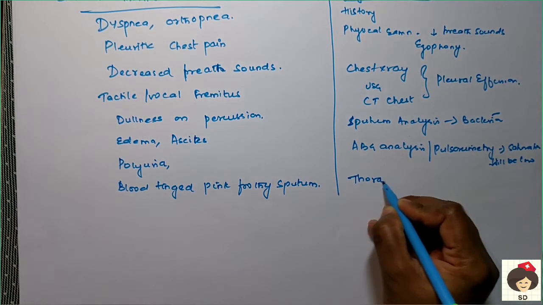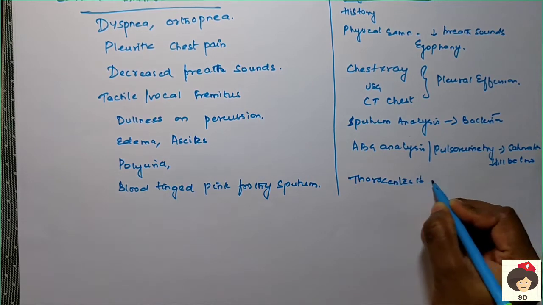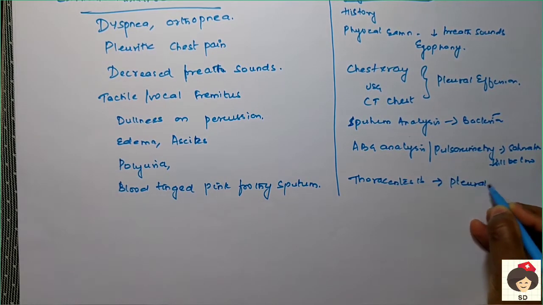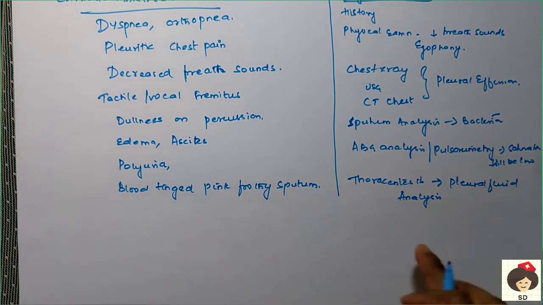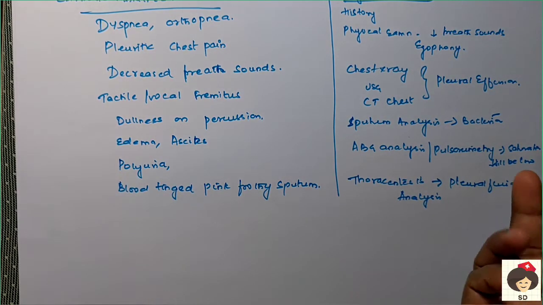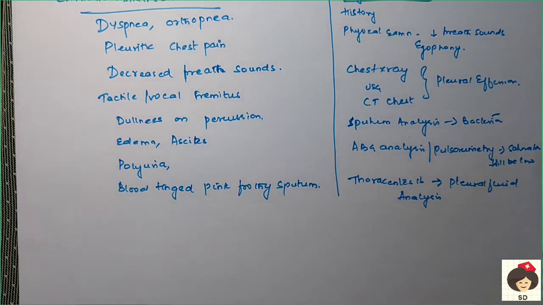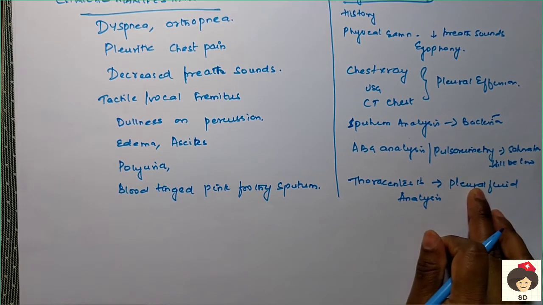And the main confirmatory test will be thoracentesis with pleural fluid analysis. As I already said, in chest injury, a needle is inserted into the pleural cavity and a small amount of fluid is aspirated. We can do thoracentesis as a diagnostic procedure and also as a treatment procedure. In the diagnostic procedure, only 10 to 15 ml of fluid will be removed and sent for investigation, whereas in treatment they will remove around 500. According to how much effusion there is, they can remove the excess fluid from the pleural cavity.